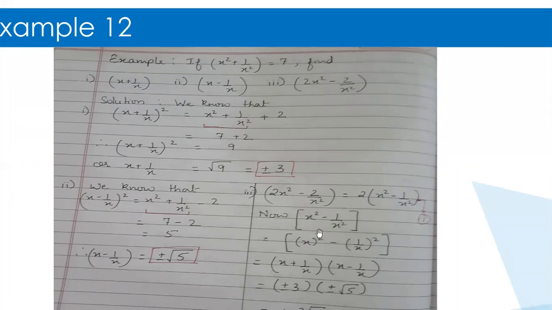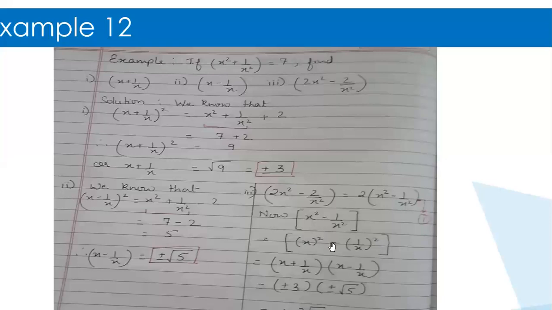Please pay attention over here. x square minus 1 upon x square. I have put this x inside a bracket, and I've put square outside. This and this, they are the same only. There's no change. Only one extra bracket, circular bracket, I have put.